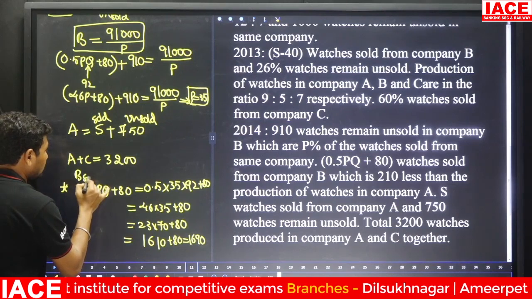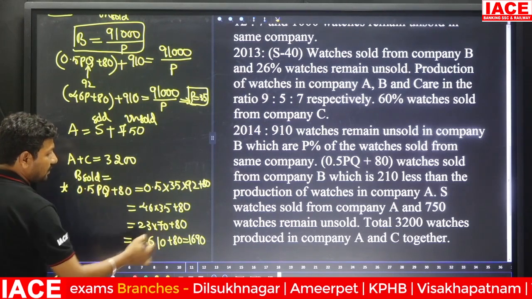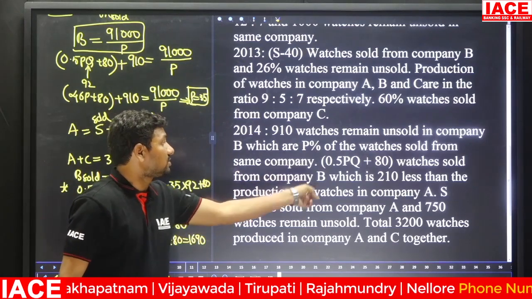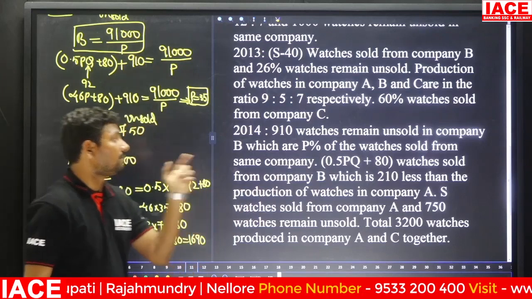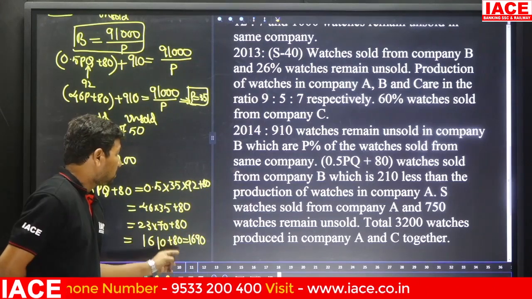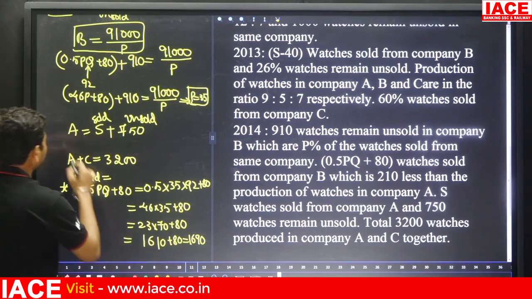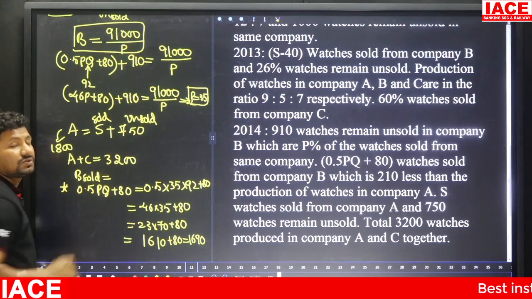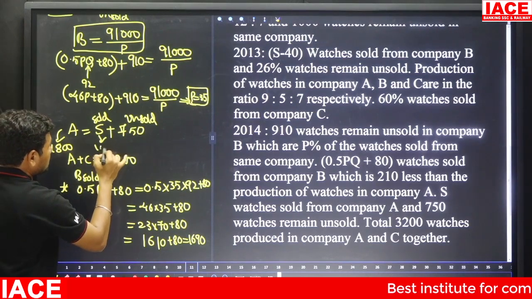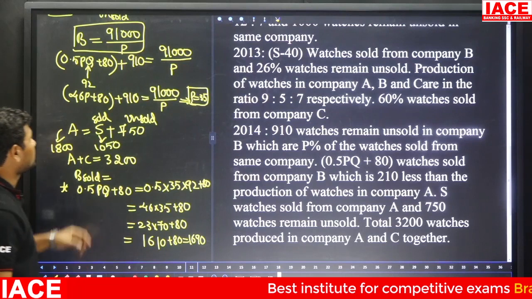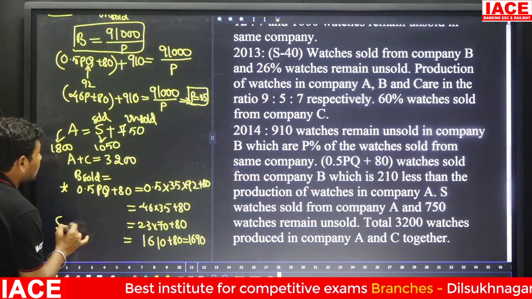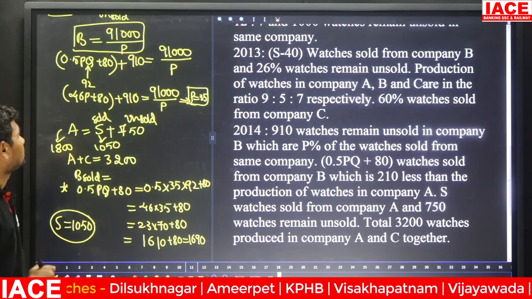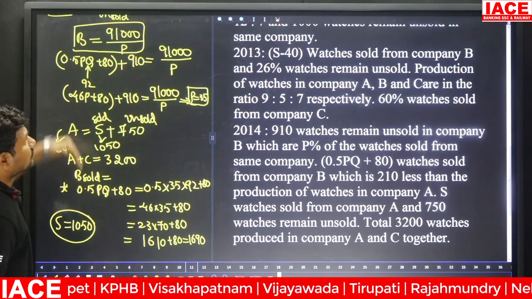Company B sold value is how much? This value, 1690, and watches sold from company B is 210 less than the production of watches in company A. This is 210 less, which means the company A value you can substitute as 1800. In 1800, 750 belongs to unsold, which means the sold value is 1050. Now you know that the S value is 1050. S value is how much? 1050. Okay, now we have to substitute the S value.